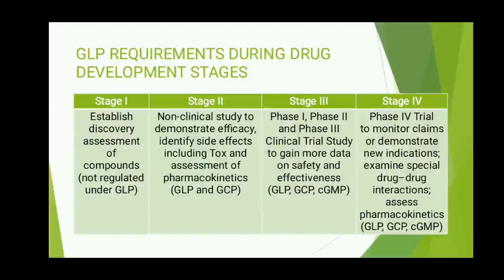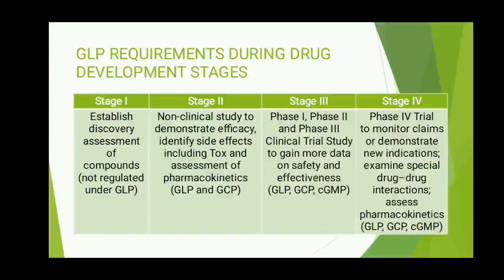Now come to phase 2. In phase 2, testing of the drug on participants takes place to assess efficacy, side effects, and therapeutic dose. Generally 100 to 300 participants are taken. Now come to phase 3. In phase 3, 300 to 3000 people with a specific disease are taken.